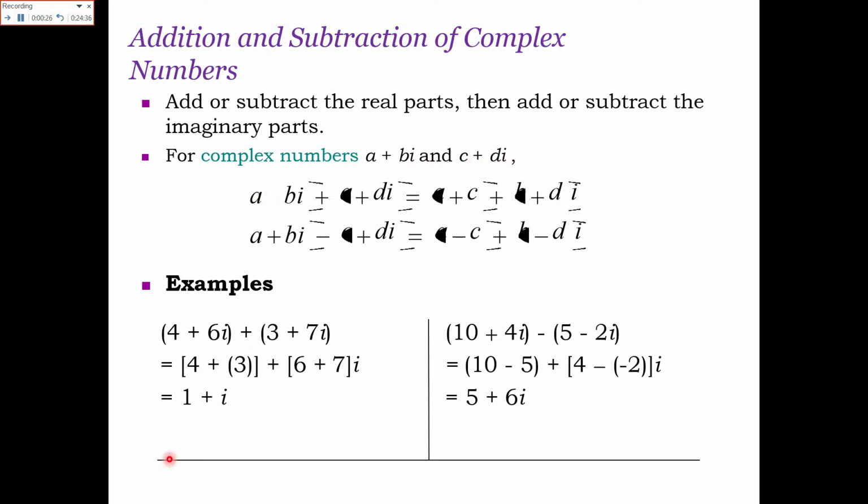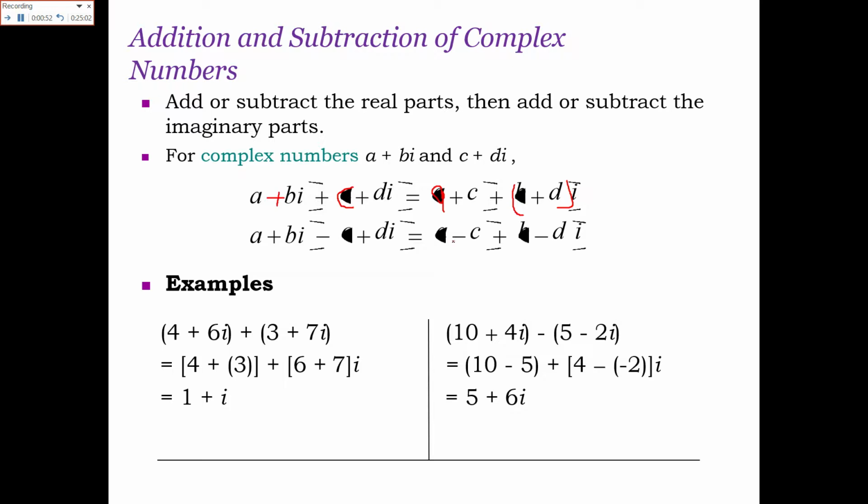Here a plus bi, and here c plus di. If you have to add them, you simply do a plus c, the real part, plus b plus d into iota. This is the imaginary part.